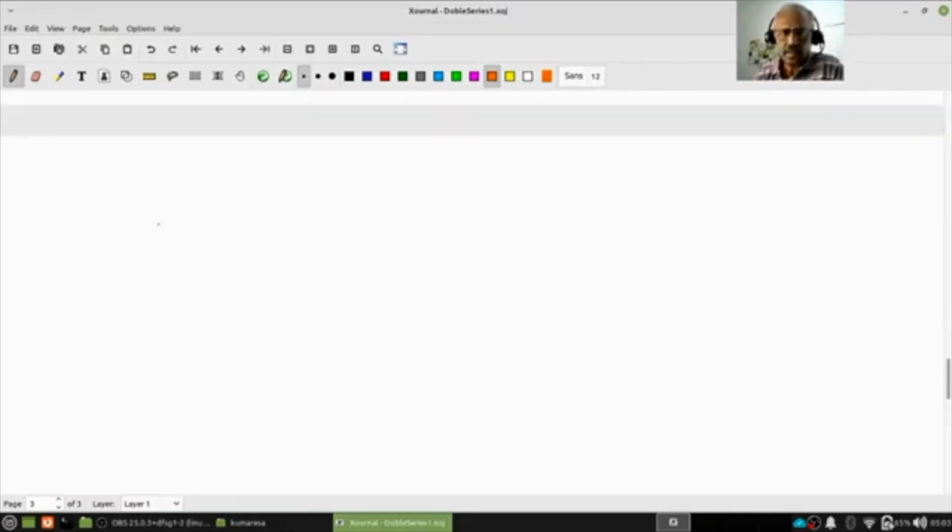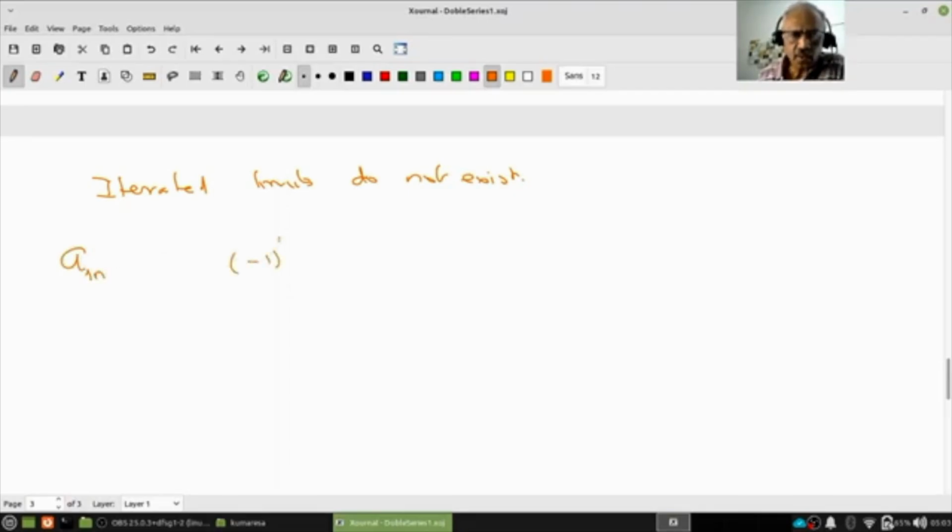Right? But the iterated limit does not converge. Why? Let us look at a_1n, this sequence. What is a_11? Minus 1 to the power 1 plus 1, times 1 by 1 plus 1 by 1, which is 2, right?